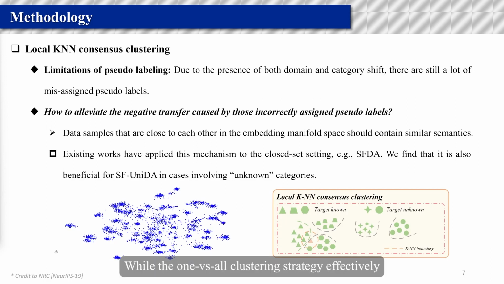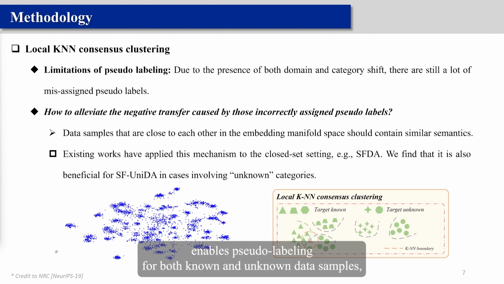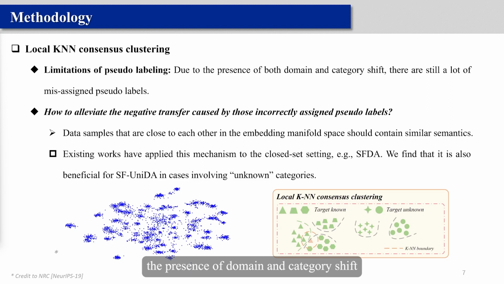While the one-vs-all clustering strategy effectively enables pseudo labeling for both known and unknown data samples, the presence of domain and category shift often results in a lot of misassigned pseudo labels. To address this challenge and mitigate negative transfer, we introduce a local KNN consensus strategy.